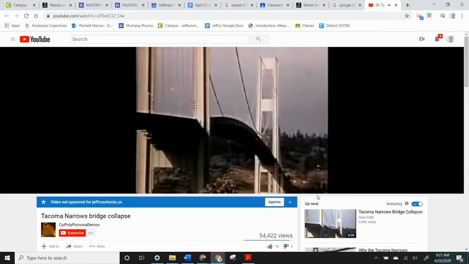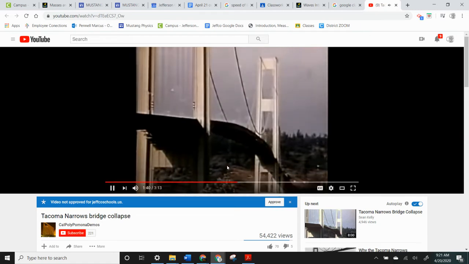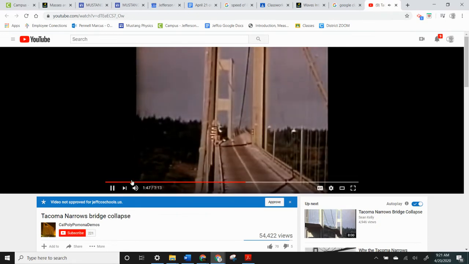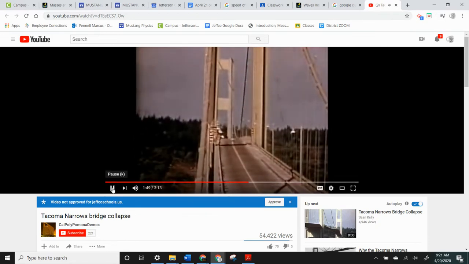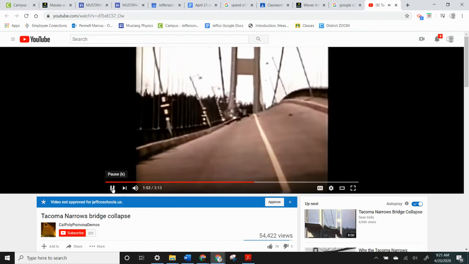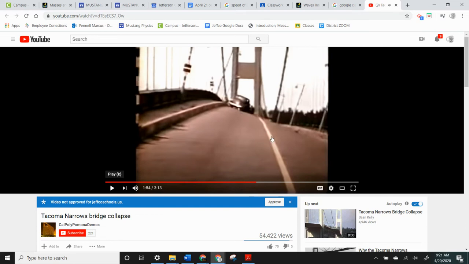New mode appeared. Rather than ripple, the bridge began to twist. A wind of 40 miles per hour is not too strong, but it's strong enough to start the bridge violently. So you can see down the center, the bridge is actually going up and down. It's at the edges. So as the bridge is twisting, it's a torsional wave that's being transmitted.